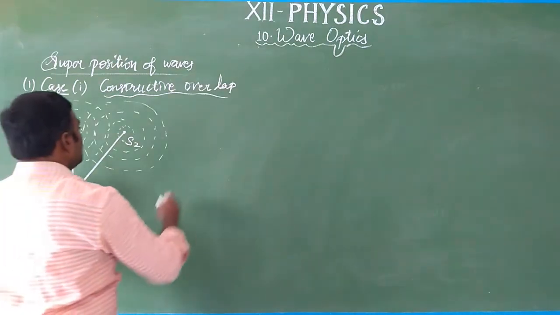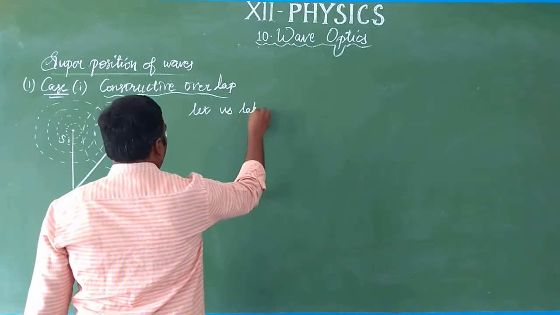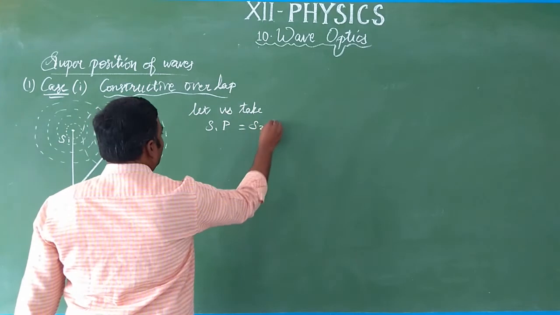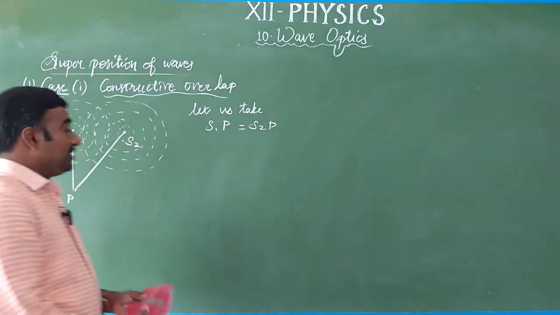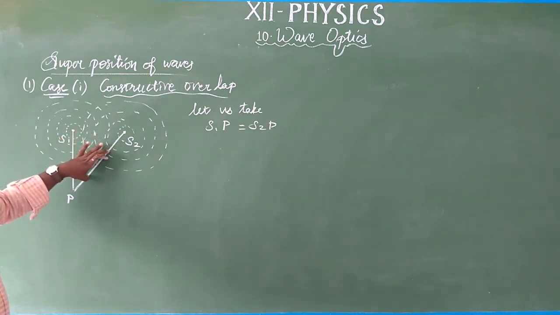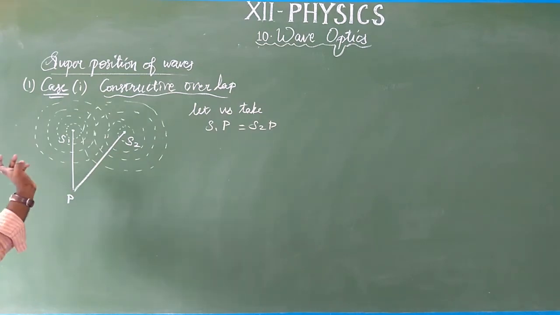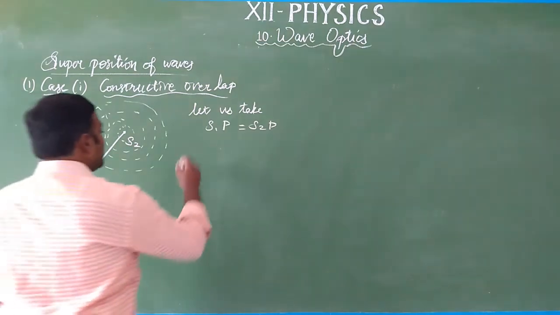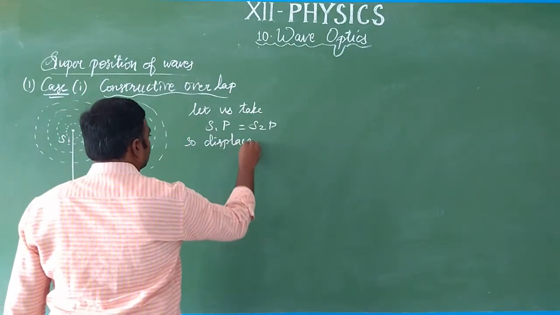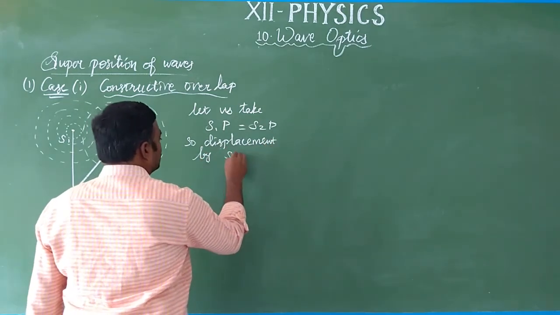Okay, so in these cases, let us take S1P equal to S2P. That is, the points we are determining from both sources are similar, which means both have the same intensities. So we can write the displacement, no? So the displacement by source S1